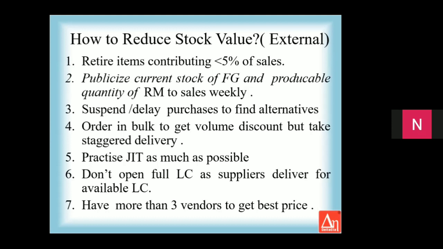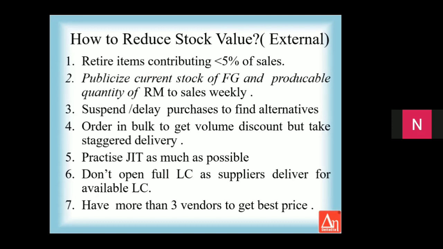You open the door for 5, 6 vendors, you'll find that the price will come down to 29, 28,000 rupees. Because vendors need orders, they'll be ready to reduce the prices. So you see here that having more than 3 vendors helps you to increase your profit level, because you will get prices much lower than the original prices.